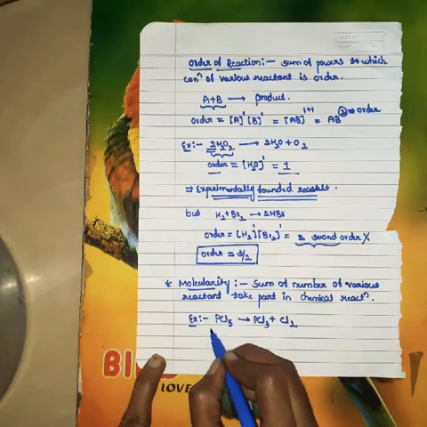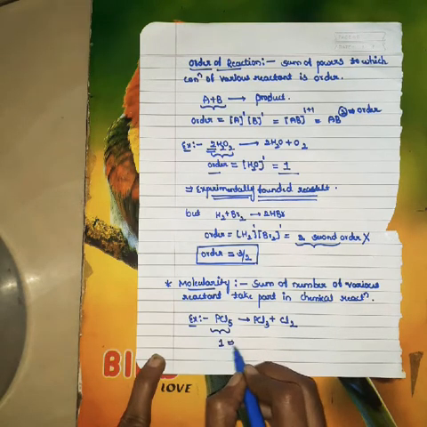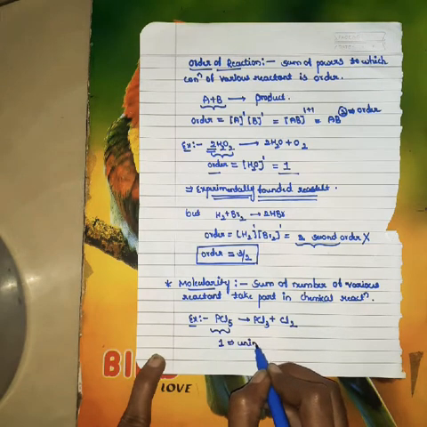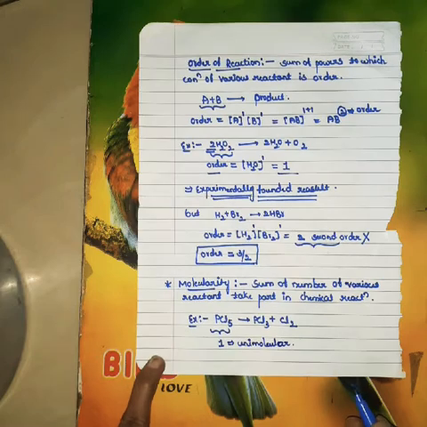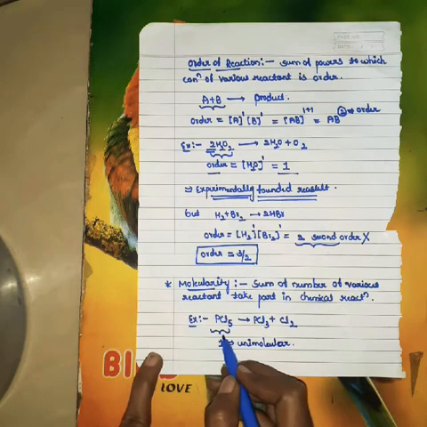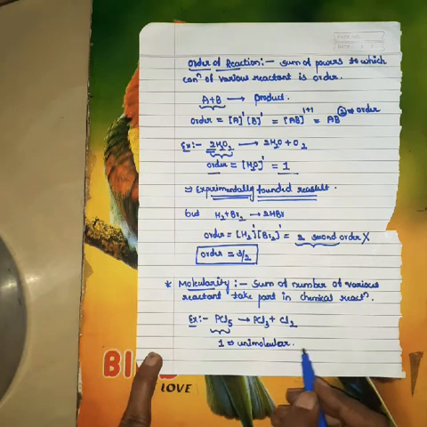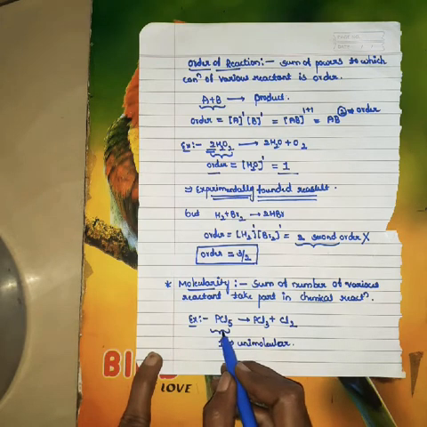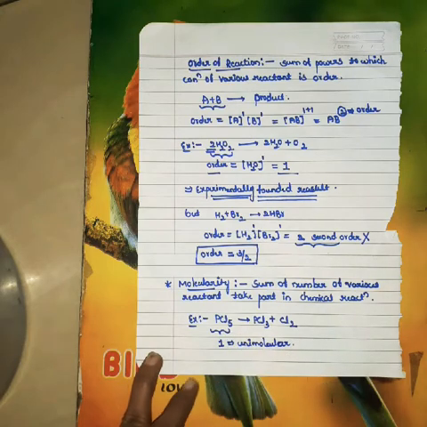Here the number of reactants is 1. Therefore, it is unimolecular. If only one reactant is there, it is called a unimolecular reaction. By seeing the reaction, we have to say the molecularity of the reaction.